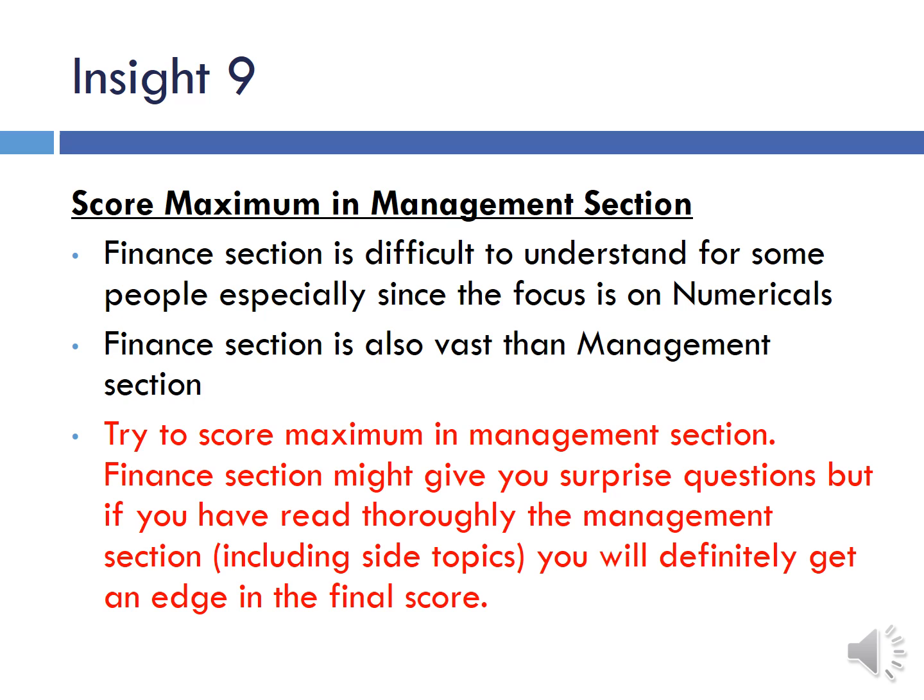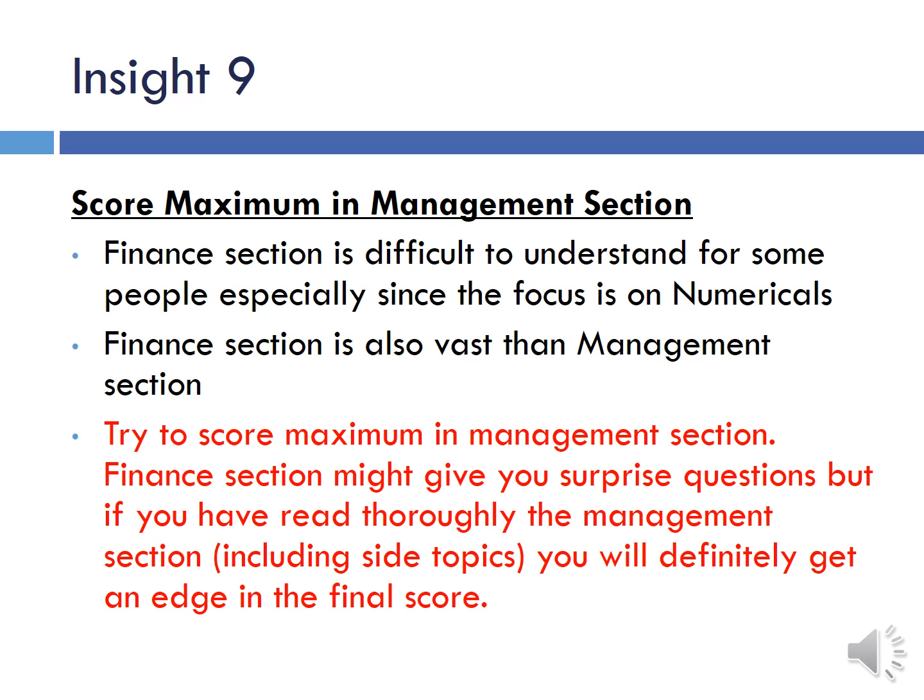Insight 9: score maximum in the management section. Trust me, the management section is very scoring as compared to the finance section. Yes, in finance also, if you do proper practice and thorough reading, then you can score there also. But the syllabus of management is pretty less with respect to finance. Though the weightage is almost the same, 45 to 55 is not much of a difference. The finance section is also vast and complex, which makes it more difficult to score than the management section. So try to score maximum in the management part.